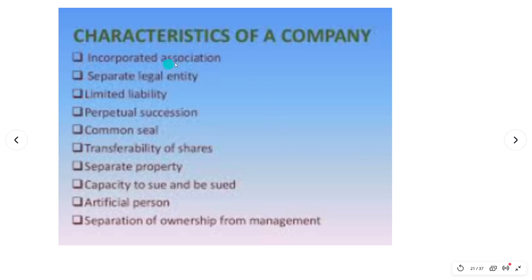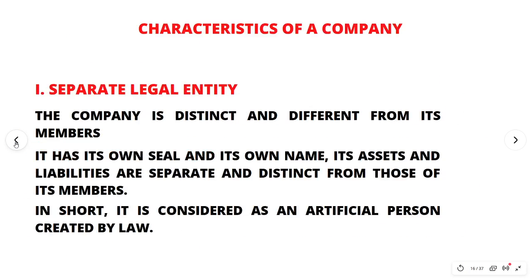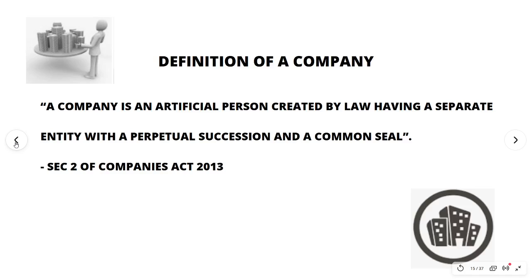So just characteristics of the company. It is an incorporated association. It has separate legal entity. Liability is limited. Perpetual succession. Common seal. Transferability of shares. Separate property. Capacity to sue and be sued. And it is an artificial person. And there is separation of ownership from management. Okay, children, we just saw what are the various characteristics of a company.